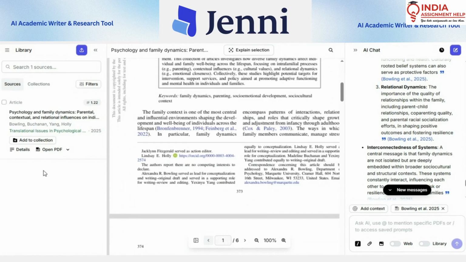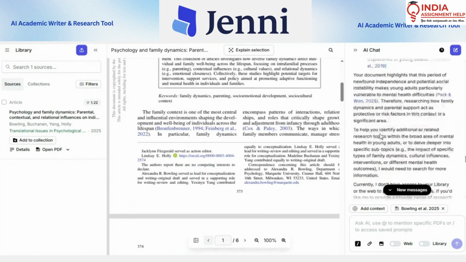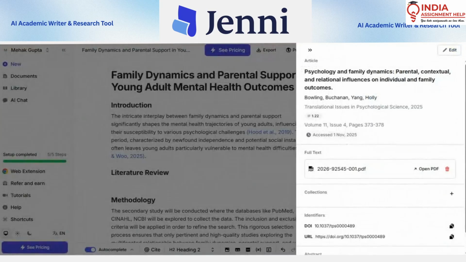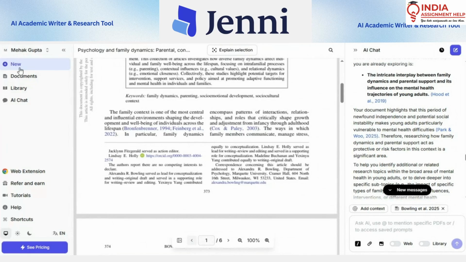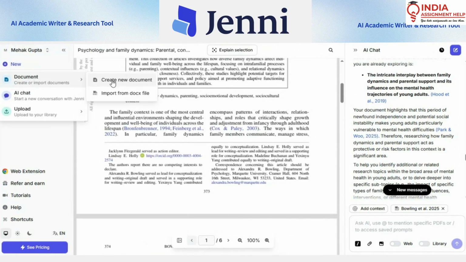Now, coming to the most important part, citing the research article. How to cite this research article? Once I go back, I'll show you the writing part. So here it is. You'll go to the three-dot menu, and then you'll open up new document, create a new document, and it is just opening up.